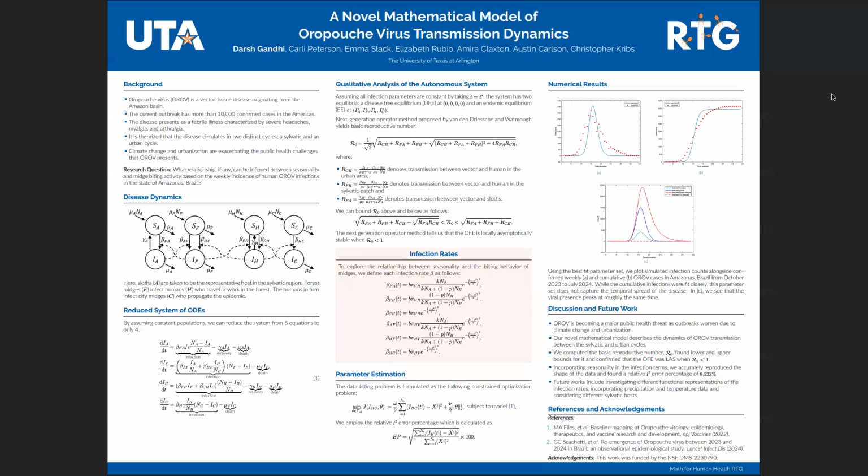Past the qualitative analysis, we modified our model to become non-autonomous, meaning that some parts of our model depend on time, and those parts are the infection rates. We changed our betas to be functions of time because this infection occurs at its highest concentration during the rainy season in the Amazon. So we wanted to incorporate that into our system of ODEs, and we did that by making our betas functions of time. We've tried different functions. We used exponential functions and the beta function from statistics, and we're still working on finding the best one.